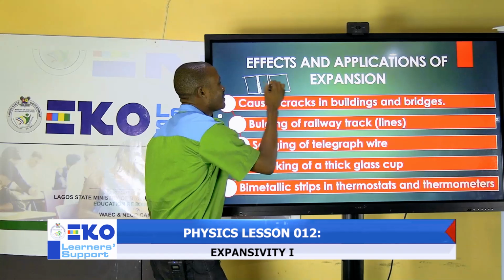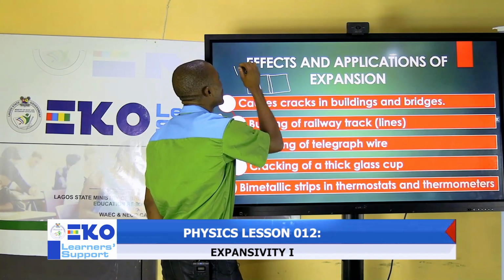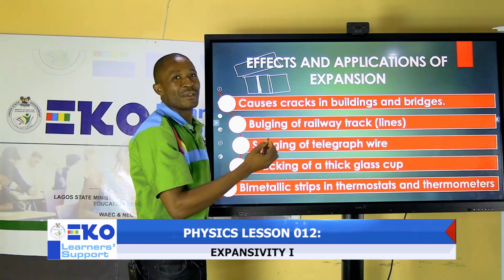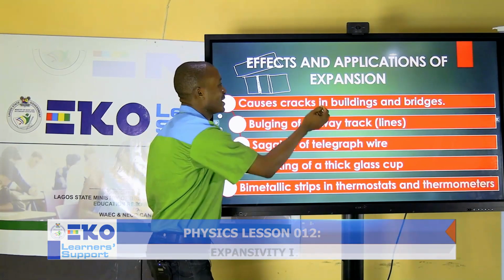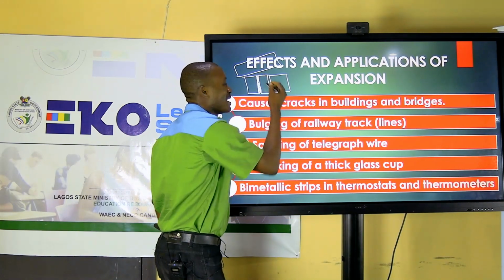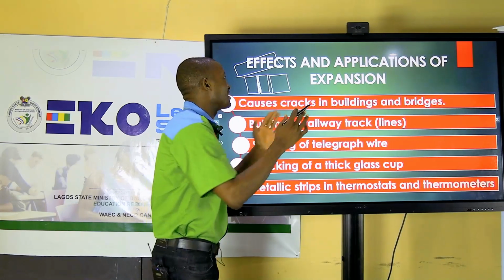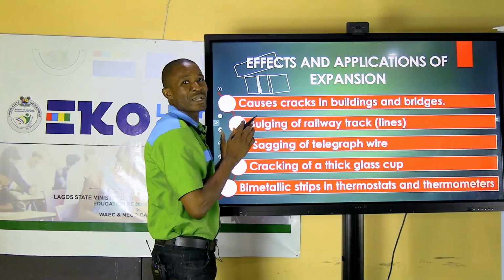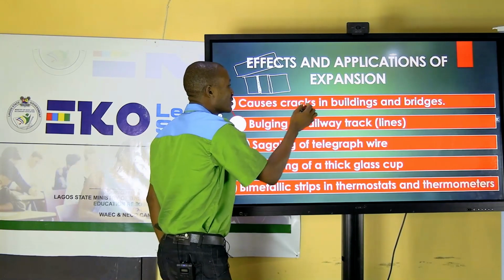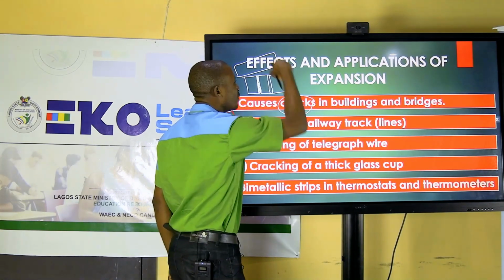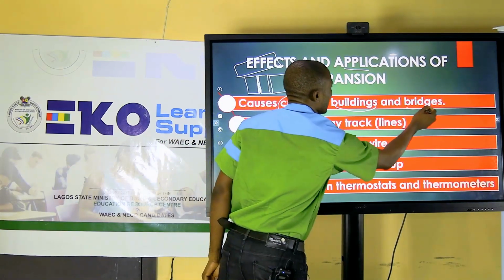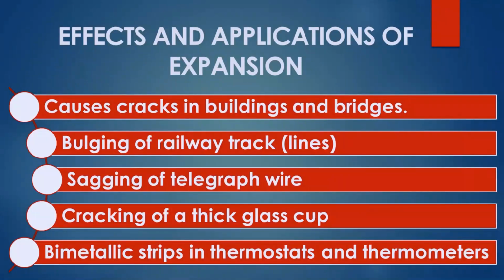If the bridge is just made to be straight, once there's expansion, it will start cracking. But because of the knowledge of linear expansivity, that space is left. So once it expands, it fills up the space. If it contracts, it comes back to the normal size. So we know that it's going to cause cracks, and we have made provision, that is application, for it in buildings and in bridges.